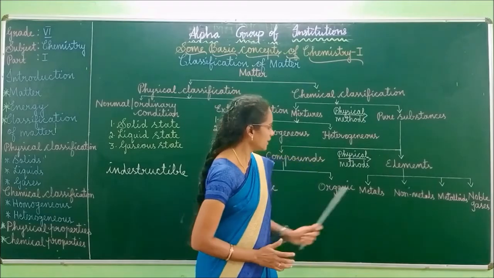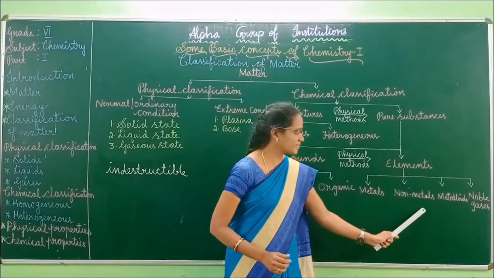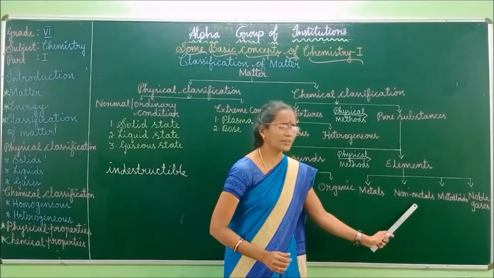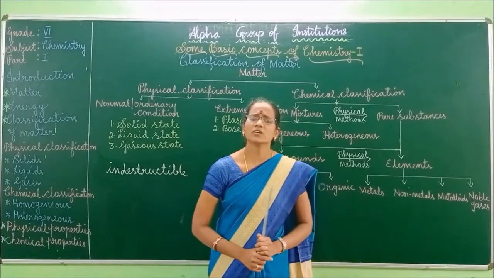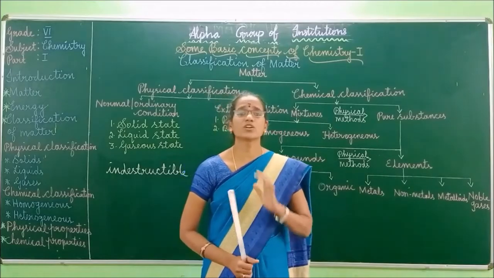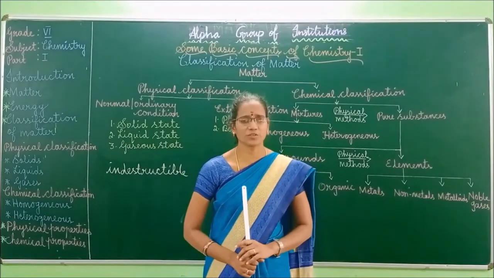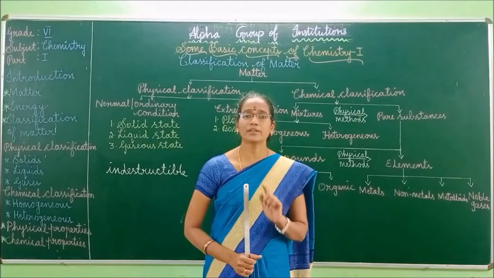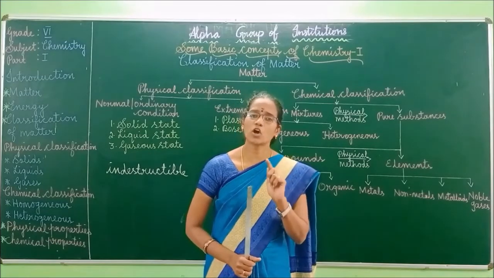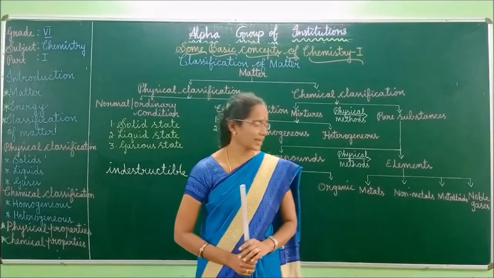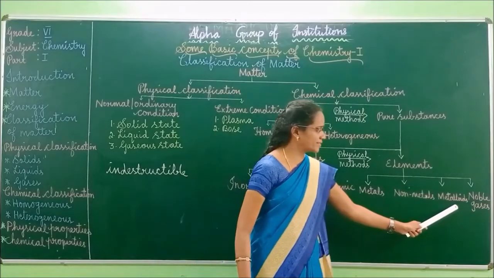Right. Next we can move to non-metals. All the liquids and gases come under the category of non-metals. Usually non-metals are not shiny in nature. Also non-metals do not produce sound and non-metals are non-malleable in nature. Right? Next, metalloids.